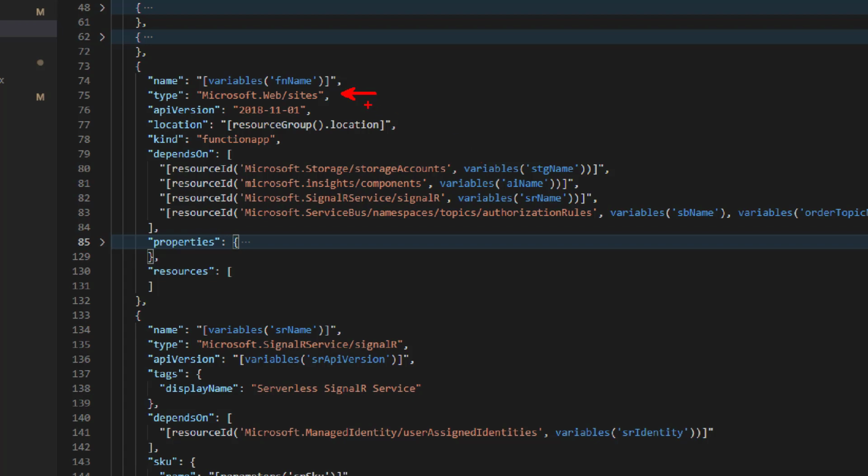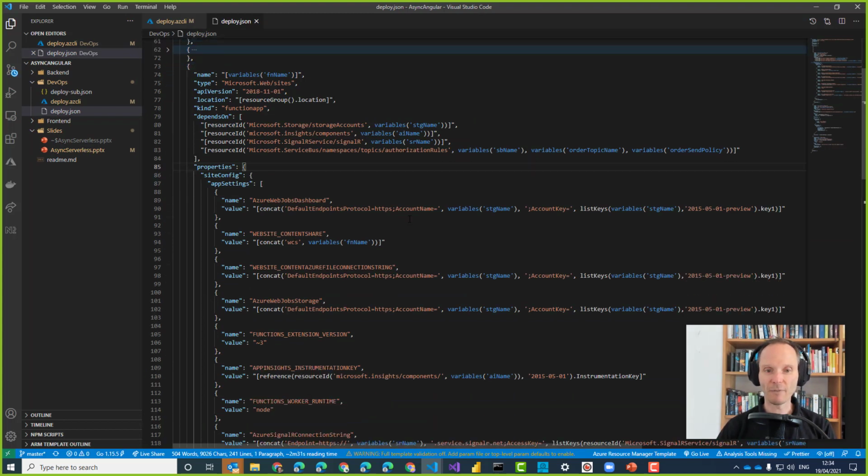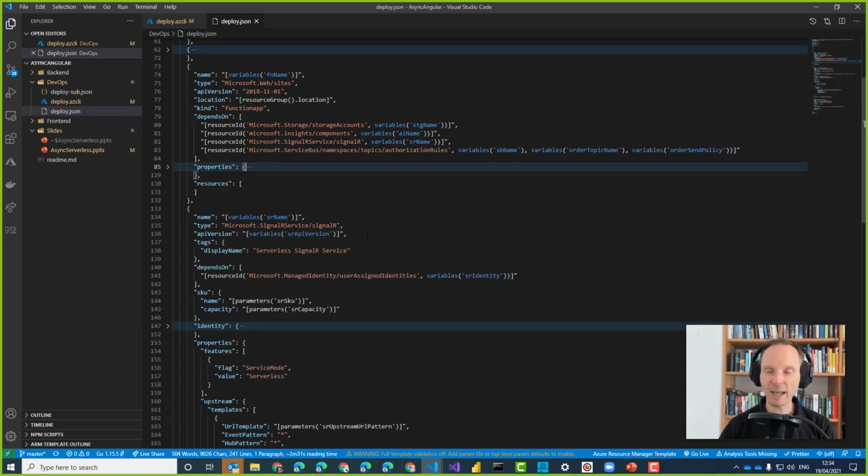This is Azure Functions. I will not talk about the detailed configuration here. If you want to take a look, you see here are several settings that you can go deeper in if you want. If you want to really understand what's going on, take a look at my sample.